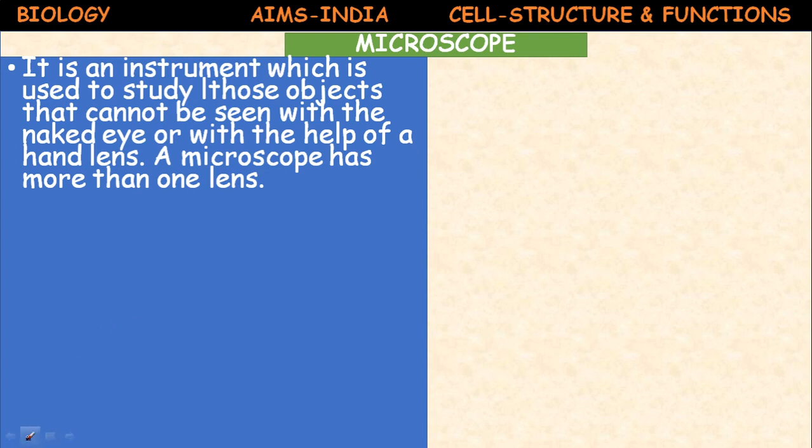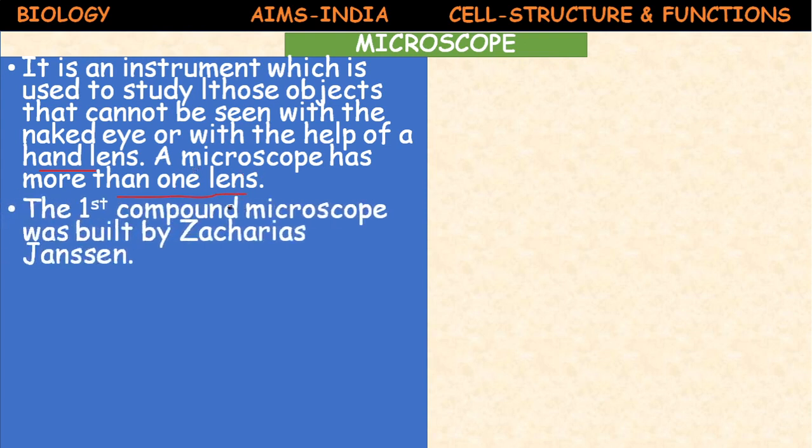A microscope is an instrument which is used to study those objects that cannot be seen with the naked eye or with the help of a hand lens. Hand lens means magnifying glass. A microscope has more than one lens. The first compound microscope was built by Zacharias Janssen.